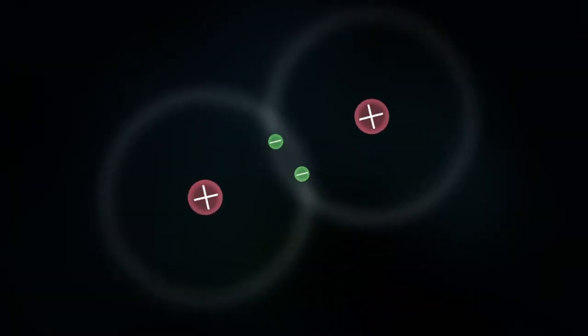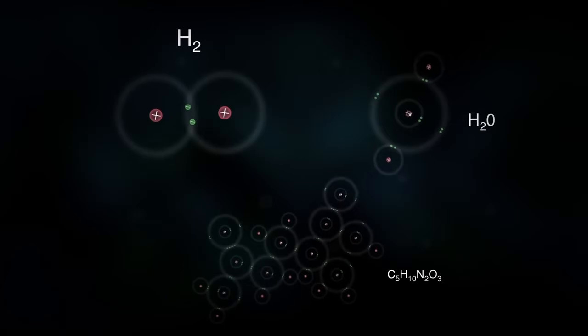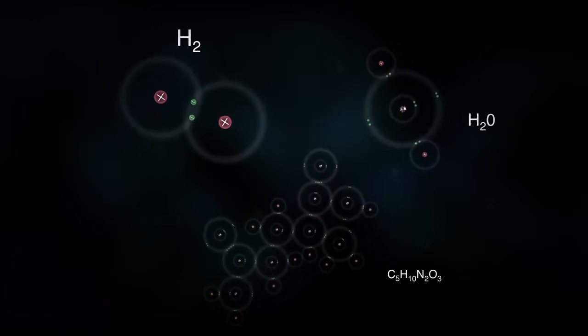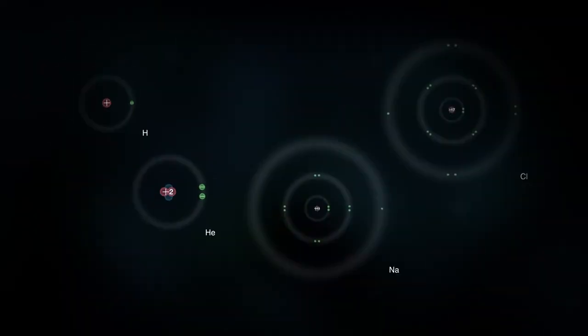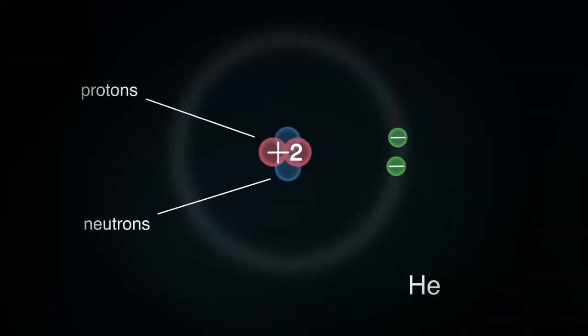Some atoms can covalently bond with just one other atom, others with many more. The number of other atoms one atom can bond with depends on how its electrons are arranged. So, how are electrons arranged? Every atom of a pure, unbonded element is electrically neutral because it contains the same number of protons in the nucleus as it does electrons around the nucleus.